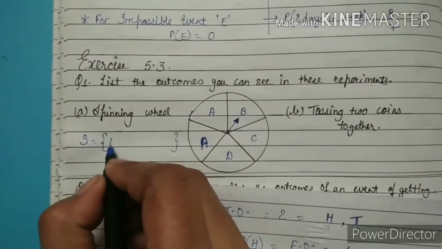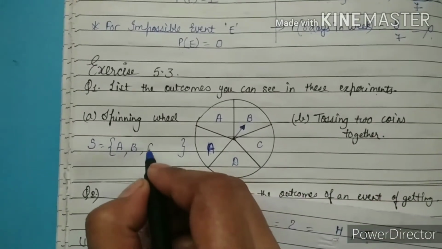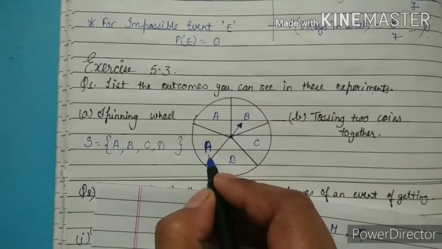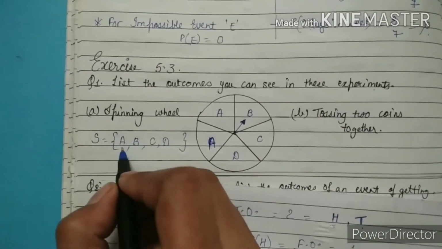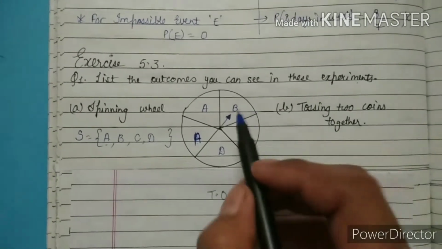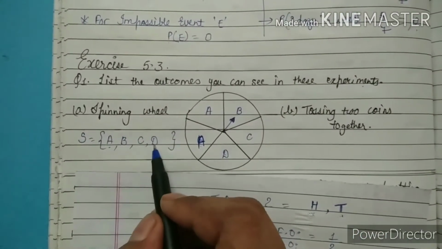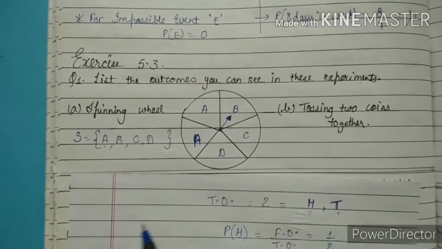We start with A, the next outcome is B, next is C, next is D, and the last is A. A has already been written, that's why we are not writing A once again. So here the pointer can stop on these 4 points at any time.